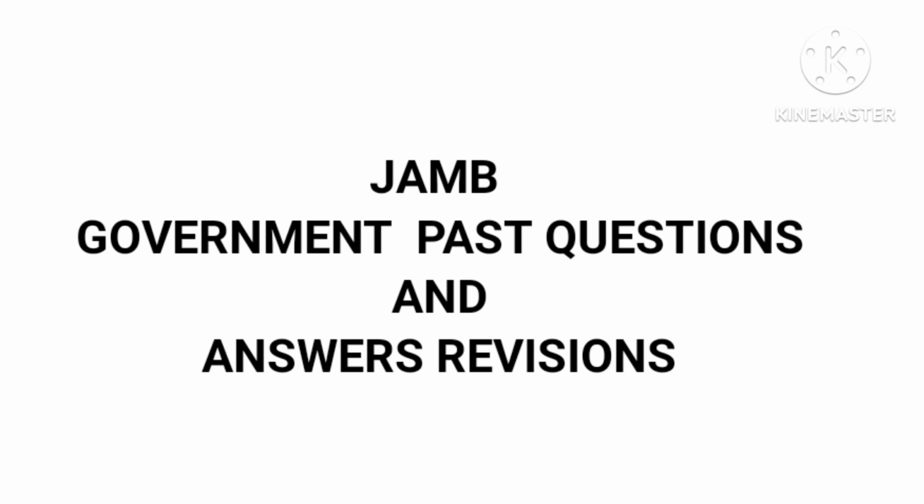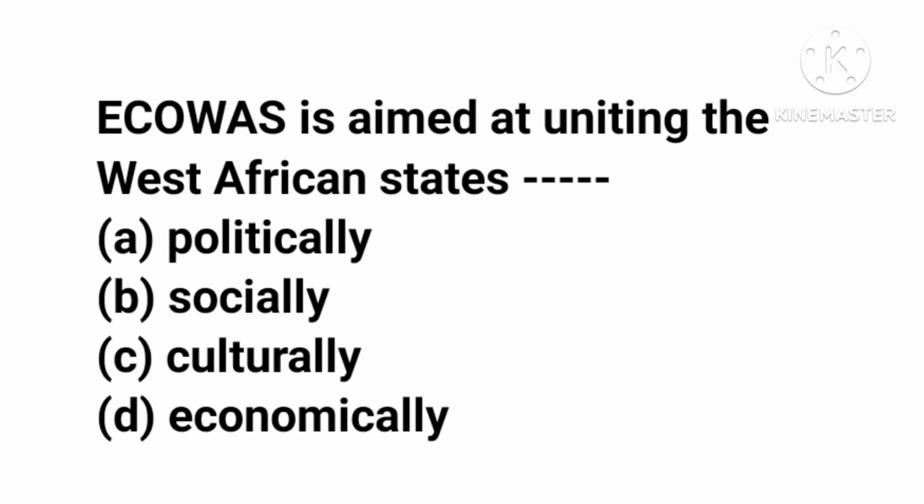Question 20 of the 2021 JAMB past questions. ECOWAS is aimed at uniting the West African states. Option A, politically, B, socially, C, culturally, and D, economically. What's the main aim of creating ECOWAS? ECOWAS means Economic Community of West African States.